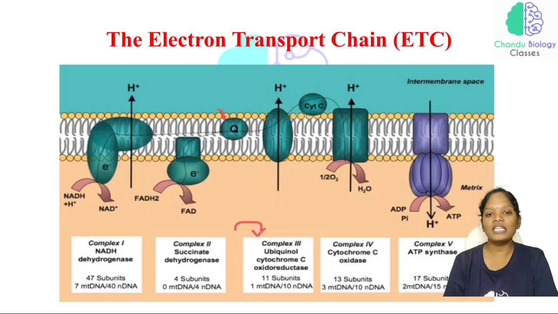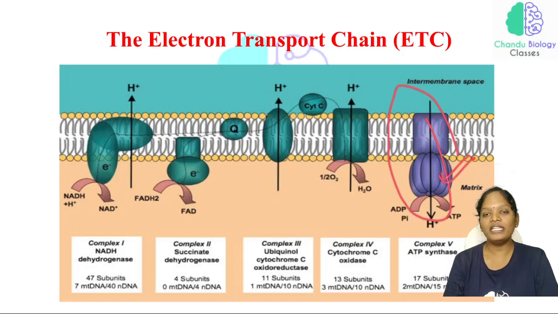Now complex 3 is the ubiquinone, which is represented as Q. This is considered a mobile carrier, carrying the electrons from the succinate dehydrogenase, and it is donated to the cytochrome C. Cytochrome C is a mobile carrier, and the ubiquinone is also a mobile carrier. The electrons are transmitted to the cytochrome C oxidase enzyme. This is complex 4, and complex 5 is the ATP synthase.